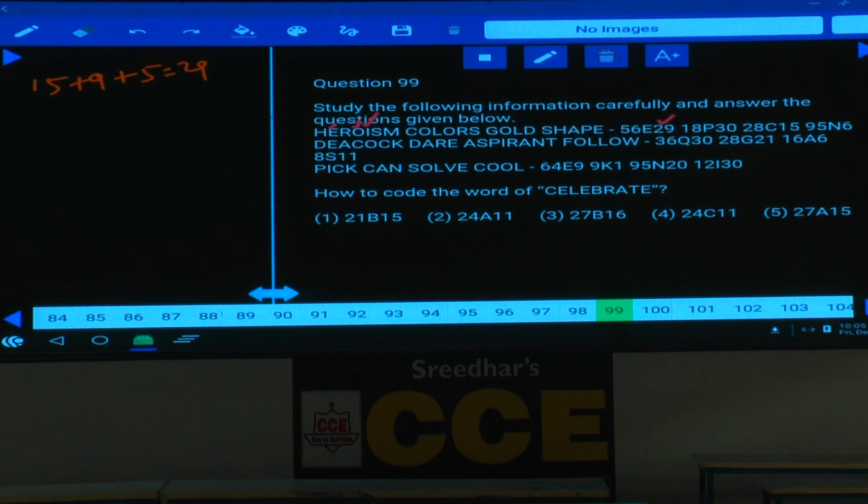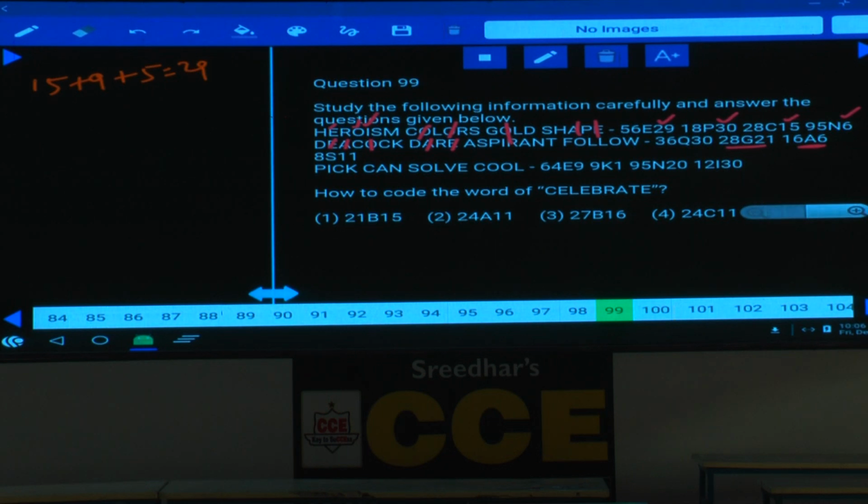Now in the word colors, 15 plus 15 is 30. In the next one, 15. And in the last one, 1 plus 5 is 6. Then coming to decock, this is 5 plus 1, 6, and 6 plus 15 is 21. Now this is the code to the word decock. In the first statement, all the words are given corresponding to their codes, but in the second one they were rearranged. Then in the word dare, 1 plus 4 is 5, and 1 plus 5 is 6. This 6 is the code to the word dare.